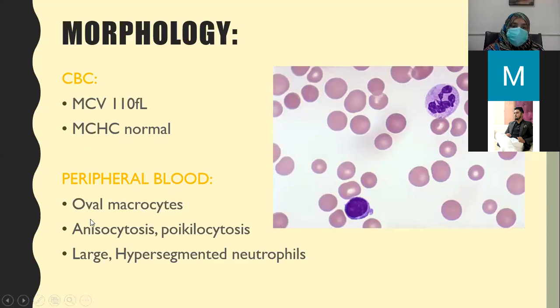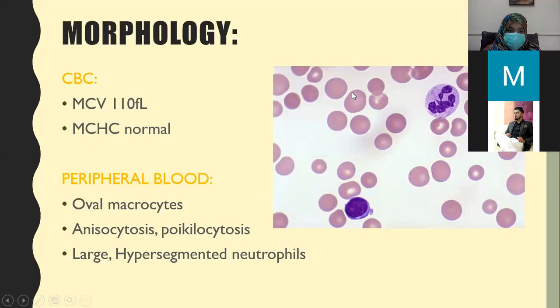On peripheral blood, oval macrocytes, as you can see in this picture. These cells which I am indicating are normochromic normocytic cells. They have only one-third pallor inside them and are of normal size. But as compared to them, these other cells are big cells.